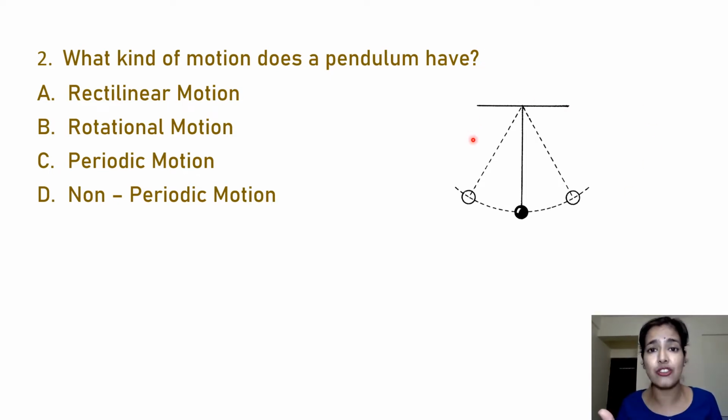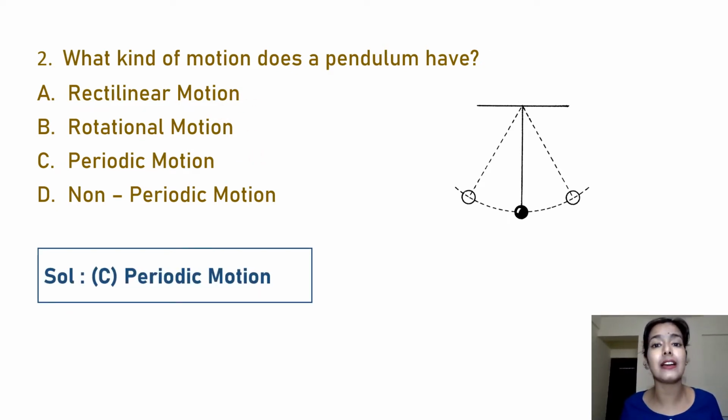One is oscillatory motion, because it moves to and fro about its mean position, and second is periodic motion. Why? Because it moves to and fro, but it covers one round in a fixed interval of time. That's why this motion is periodic motion. As oscillatory is not provided as an option, the correct answer here is periodic motion, right?